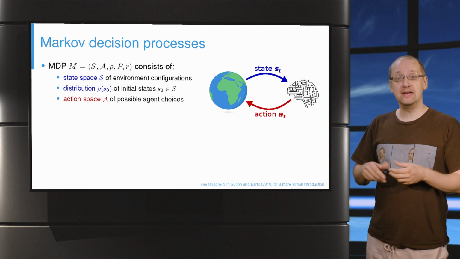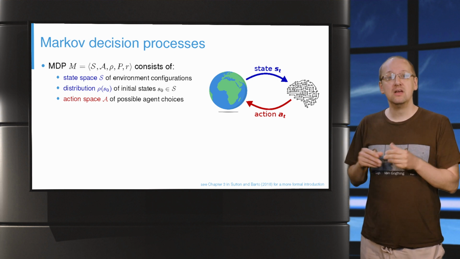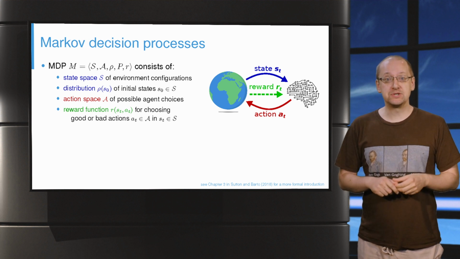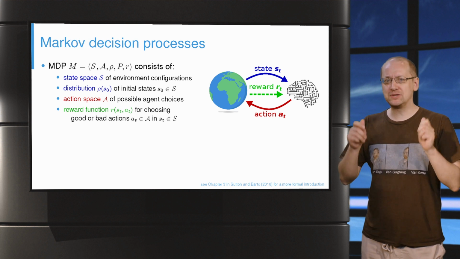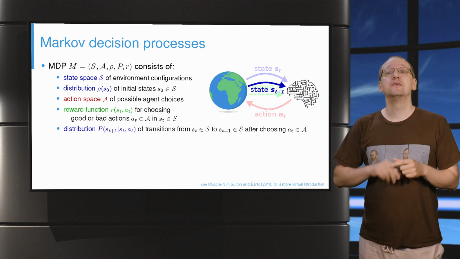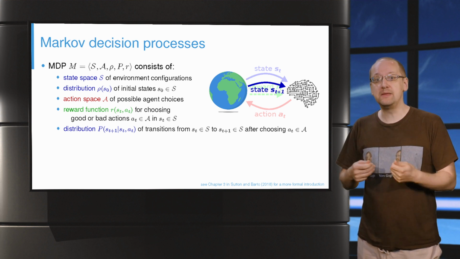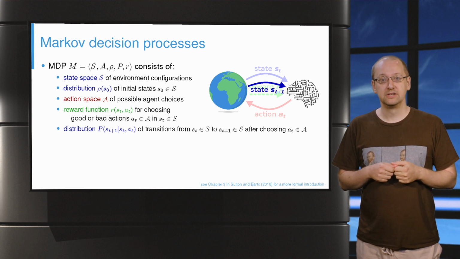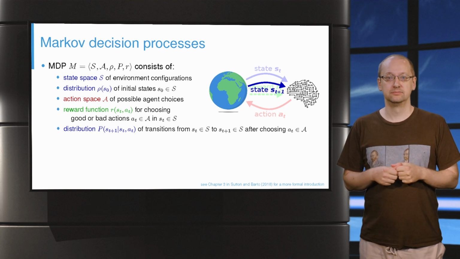Next, our agent can choose between actions from action space A. This action has two effects. First, the environment returns a reward, a single number that tells the agent how good this particular action was. Second, the environment reacts to the action by transitioning into a new state that is drawn randomly from distribution P. After this, the agent chooses the next action, and so on.